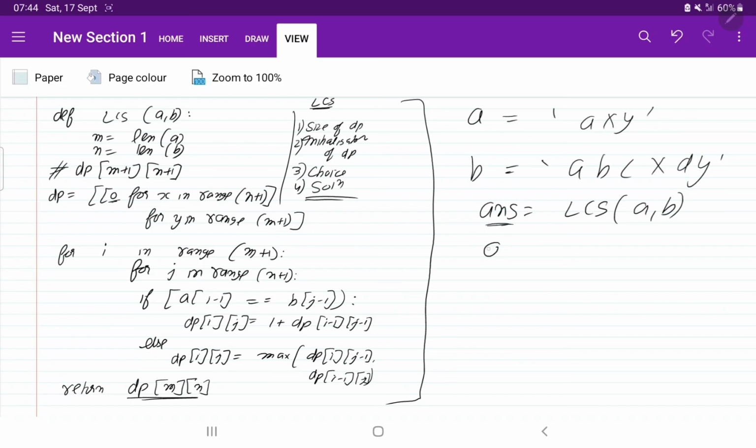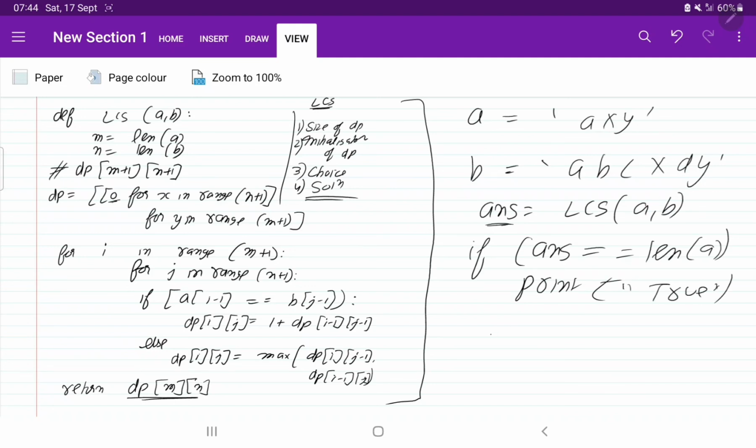And then you write the condition: if answer is equal to length of a, then return true or print true, as according to you, else print false. Okay, so this will be our complete solution.